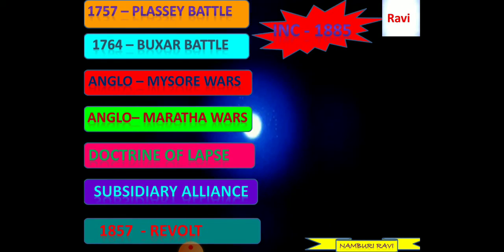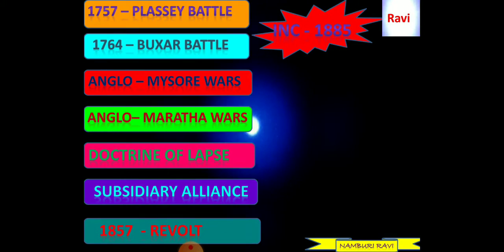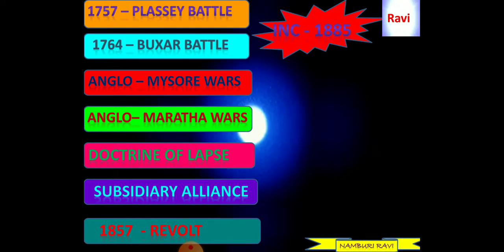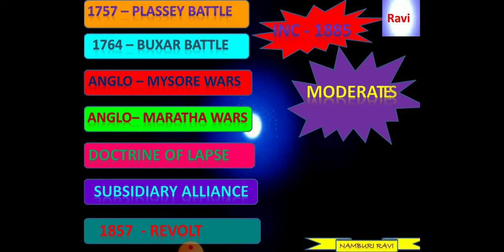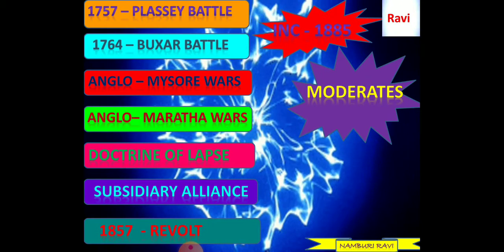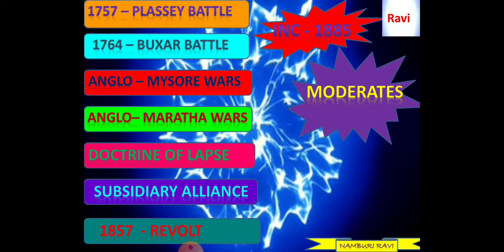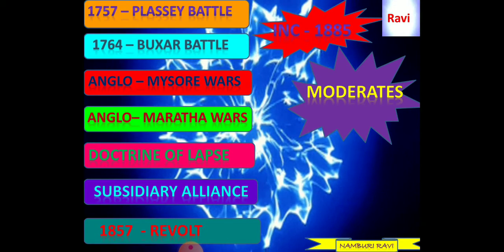After that, one national organization was established by the Indian leaders, known as the INC, Indian National Congress, which was established in 1885. From 1885 till 1947, when India got independence, the INC worked under different leaderships that we can divide into three major parts.